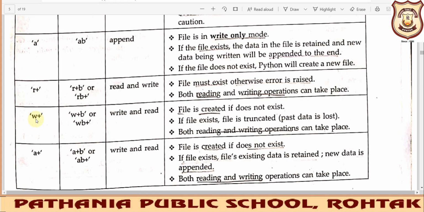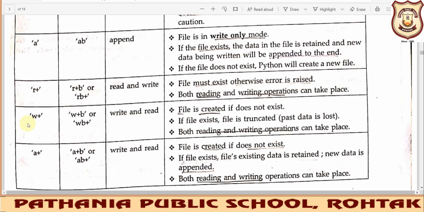Then w+ is basically for reading and writing. Here you can read and write, or write and read, meaning you can do both things. The difference is that when you are giving r+ and the file doesn't exist, then an error will be there.